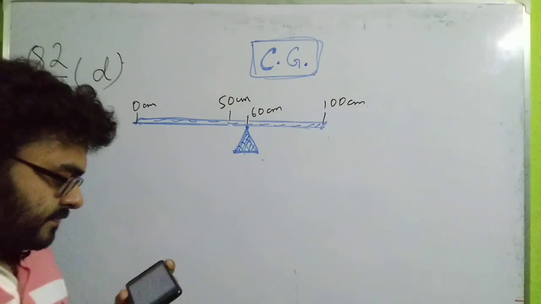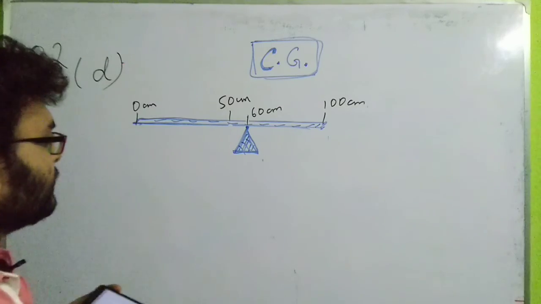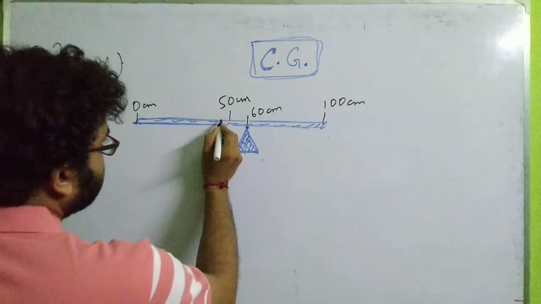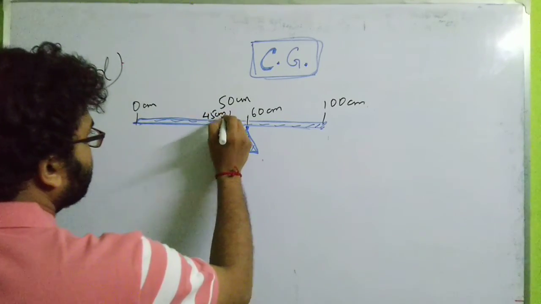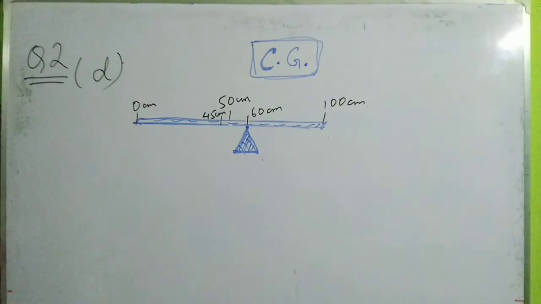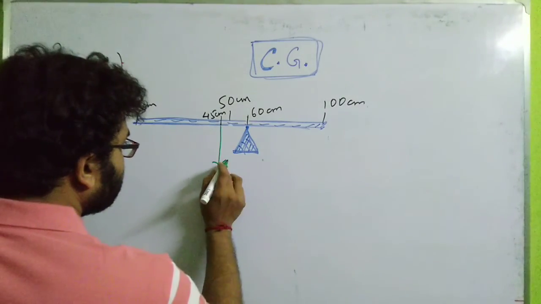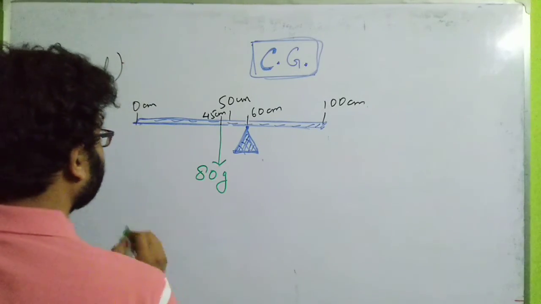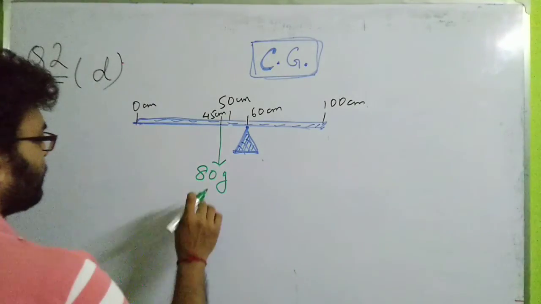Now what I have to do is consider the center of gravity of the scale. So definitely for each figure, if say this is the 45 centimeter mark, then the weight of the scale will be acting vertically downward at this point, isn't it? This is the point where the 80 gram, the mass of the scale, is acting downward. Okay, fine. So what force will it exert?